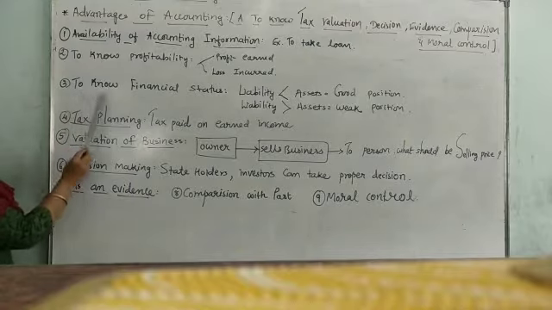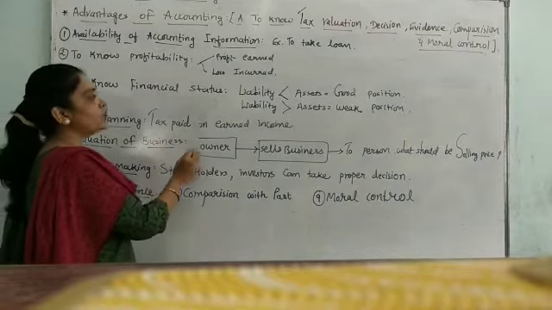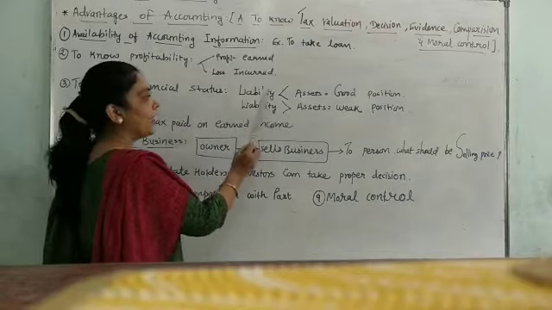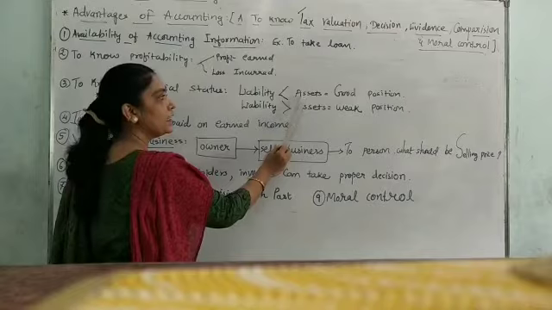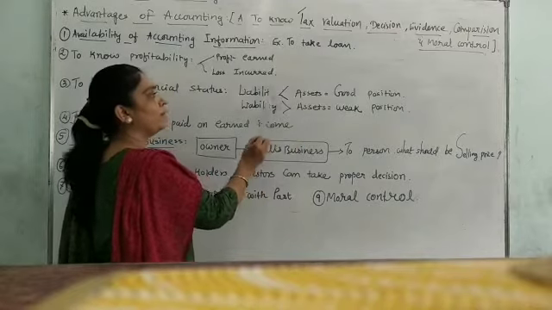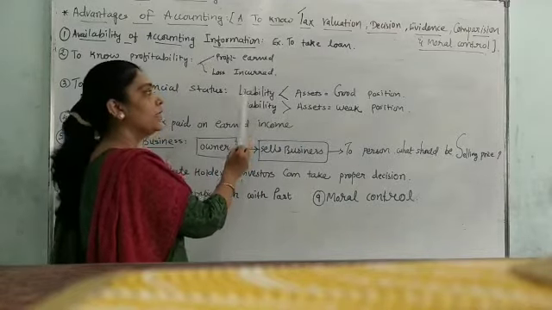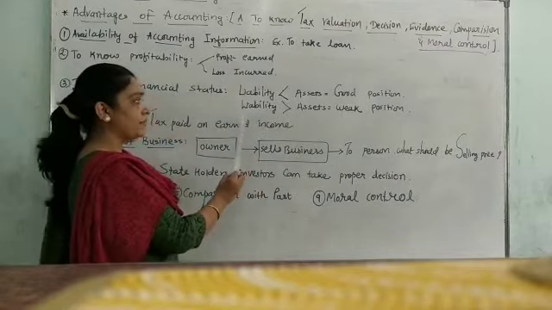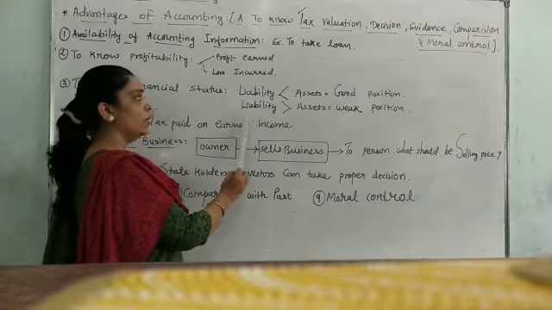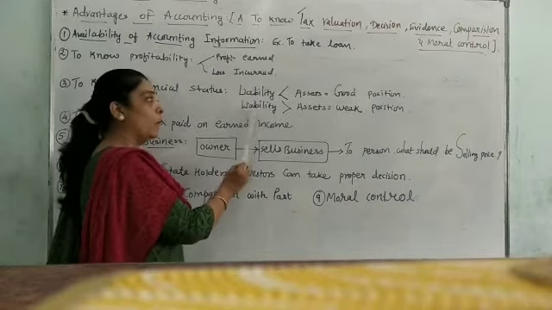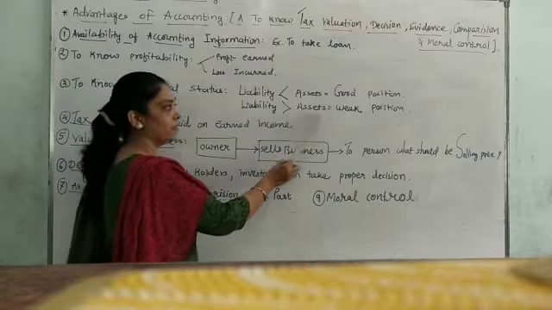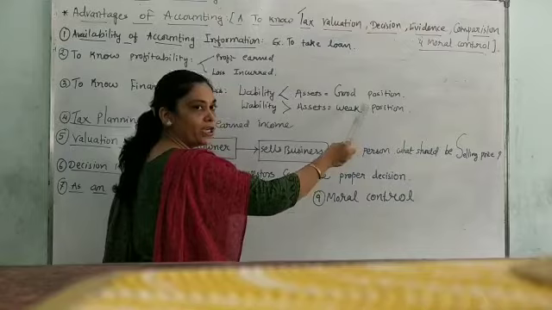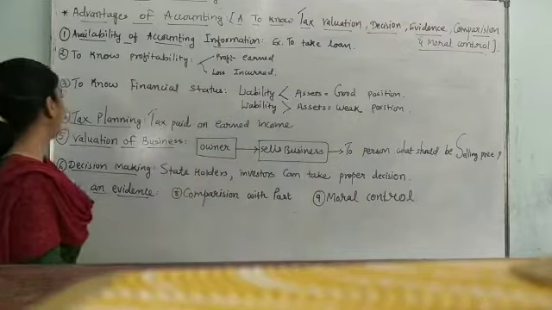Third one is to know the financial position or status of our business. Very simple: if in our business the assets, the receivables, the benefits are more than my liabilities, the payables, then I can say that my business is in a good position. If at the end of the year I come to know that my liabilities and payables are more than my assets and receivables, then my business is in a bad position. So I have to think about what should be done.